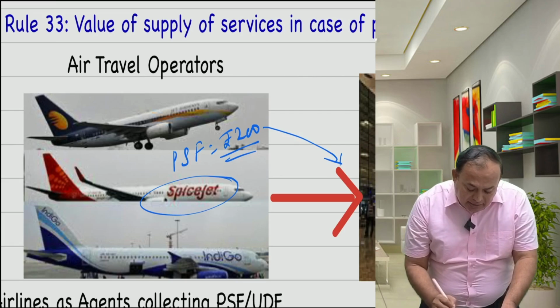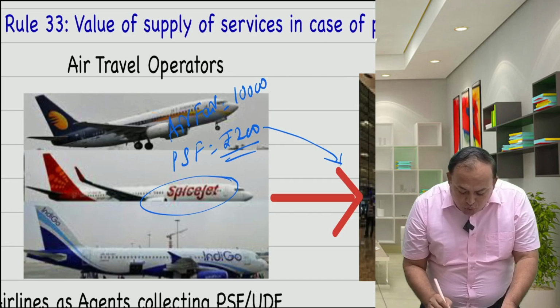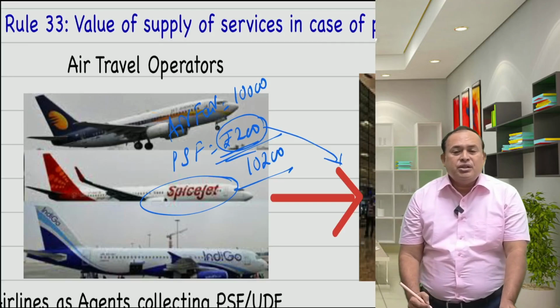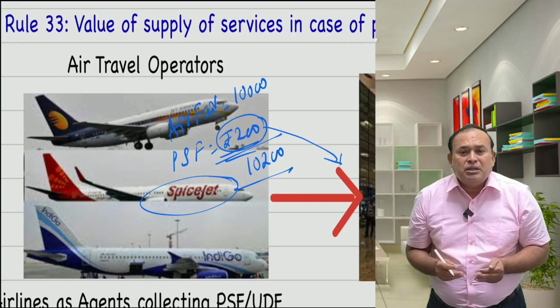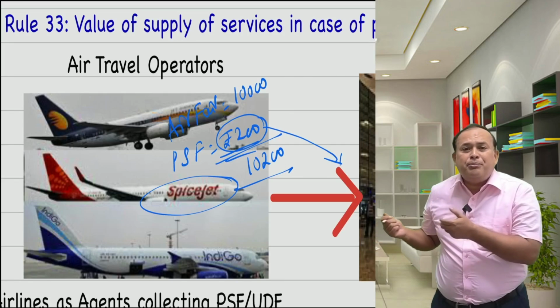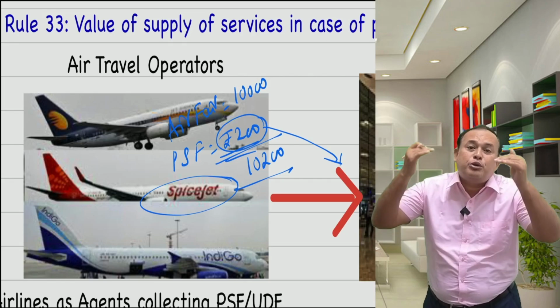And along with that, they are also charging the airfare, rupees 10,000. Total collecting is 10,200. In that, this 200 is paid to the airport operator. Now in that case, SpiceJet asks you, Mr. CA, please tell me, what I am collecting from my passenger, rupees 200, is supposed to be collected by the airport operator.